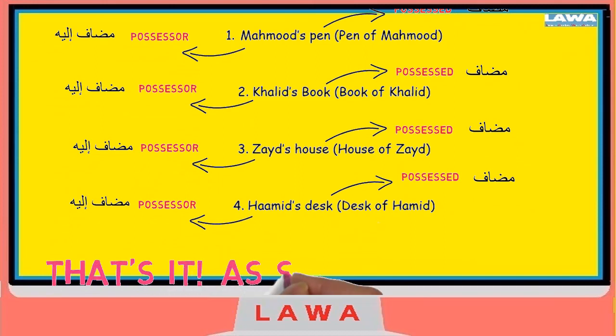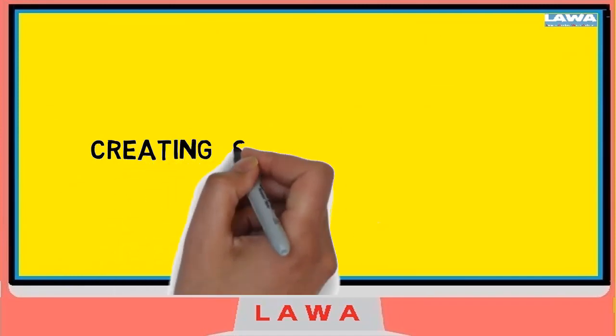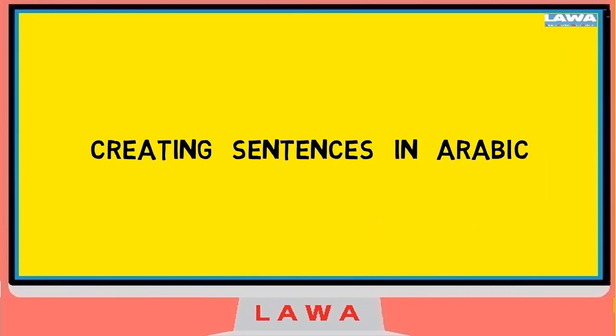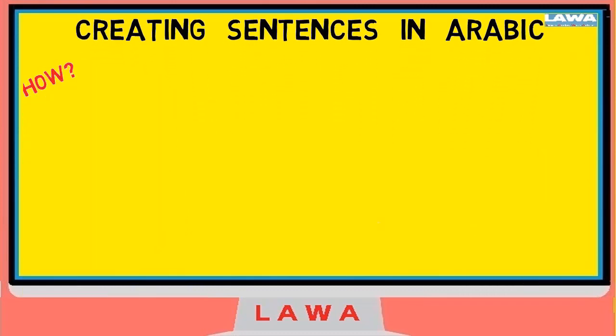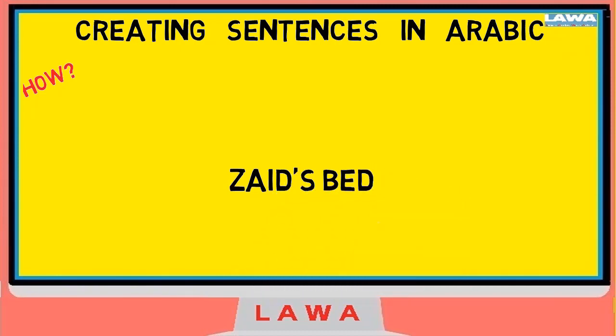If you can see something being referred to something or somebody else in a sentence, then that means you can spot a mudaf and mudaf ilayh. This is lesson number 2, and it is as simple as that. Now that you understand what a mudaf and mudaf ilayh is and what it looks like, you will now understand how to create sentences in Arabic yourself using the concept of mudaf and mudaf ilayh. Let's take the example of Zayd's bed.